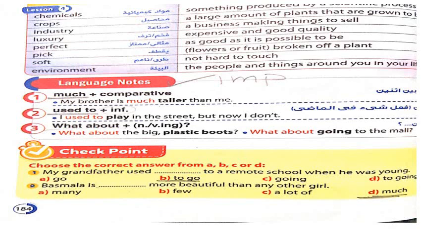My grandfather used to go to a remote school. Remote here means a far school. My brother is much taller. As I told you, much is used for the comparative. Now turning to the second page.